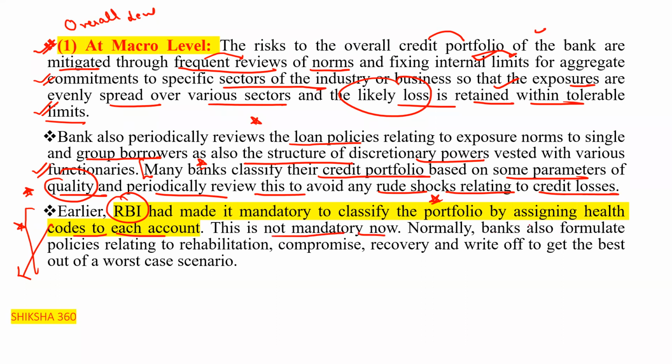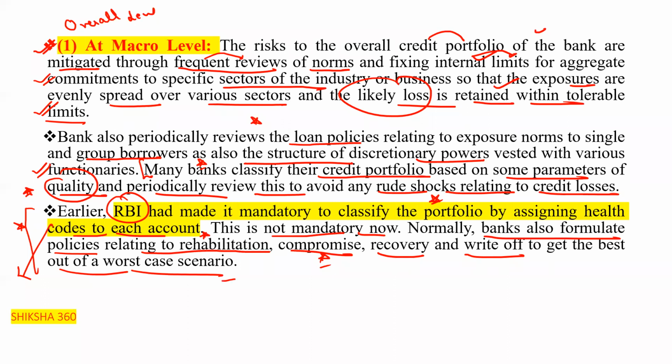Normally, banks also formulate policies relating to rehabilitation, compromise, recovery, and write-off to get the best out of a worst case scenario.